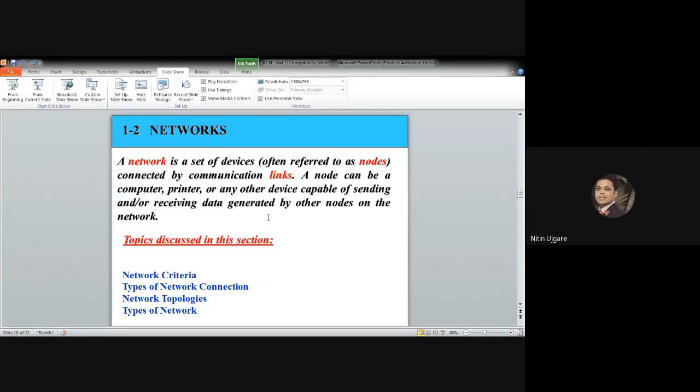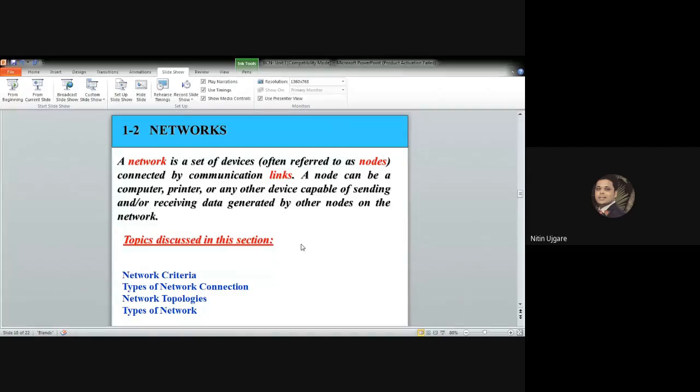So let's go to the next point, that is network. A network is always a set of devices, often referred to as nodes or stations, which are connected by some communication links. A node can be a computer, a printer, or any other device which is capable of sending or receiving the data generated by the other nodes on the network.